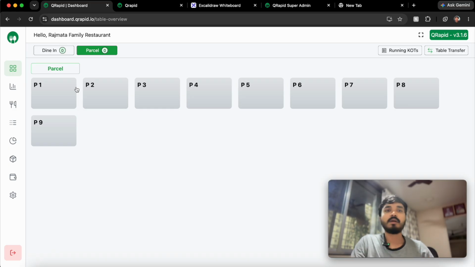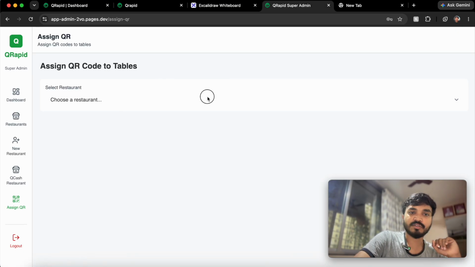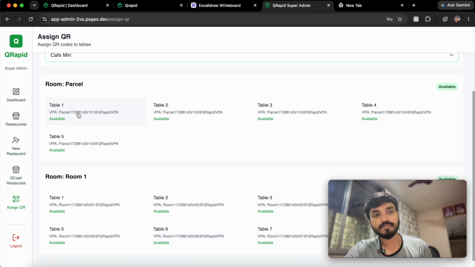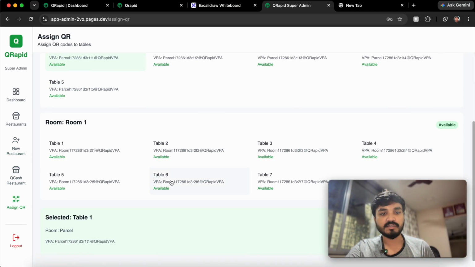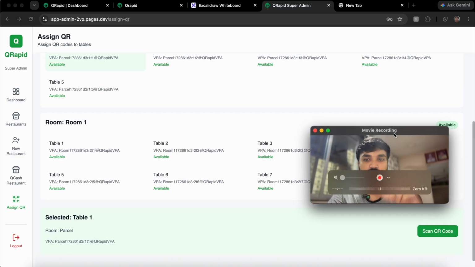We have digital menus already in stock, so we don't give QR codes to download. Whenever we onboard a restaurant, we just go to the super admin here and select a restaurant, for example this one, and whatever tables they have. We have the QR code, so we just click on the table, come down here, and scan the QR code. We just put the QR code in front of the camera, and it automatically puts that link.